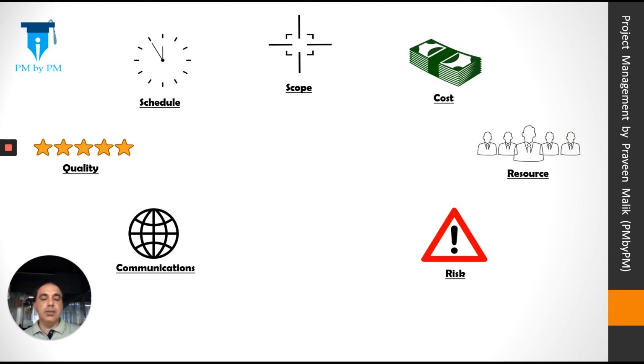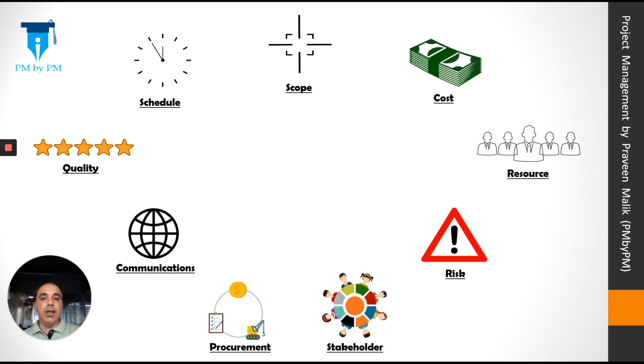Then comes the risk. Risk means threats and opportunities. Then comes the procurement. Procurement means third parties, vendors, work that is being done by somebody outside the organization. And lastly, you have stakeholders. Stakeholders are groups, organization, people who are in some way influenced by the project, who are in some way interested in the project. Now you have to plan for all these 9 different things.